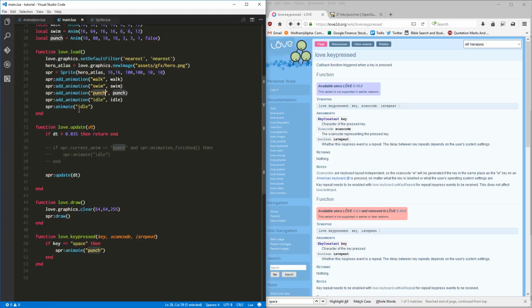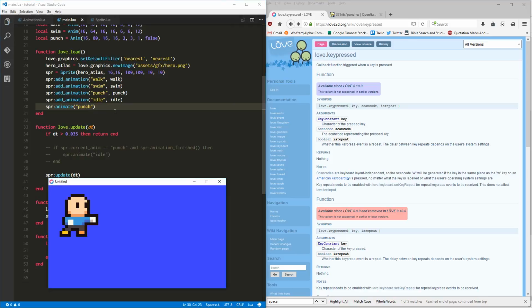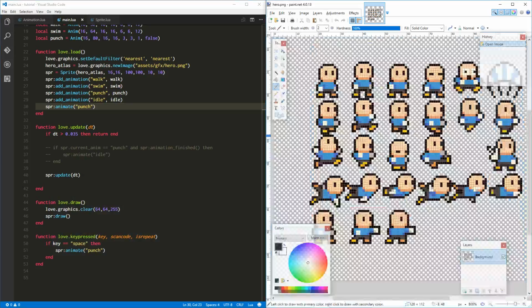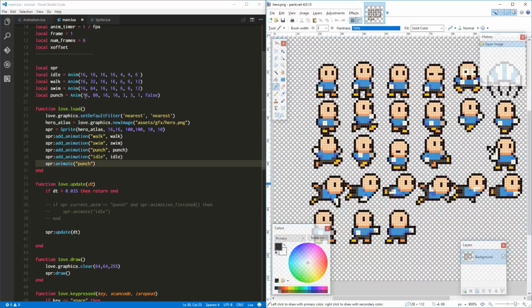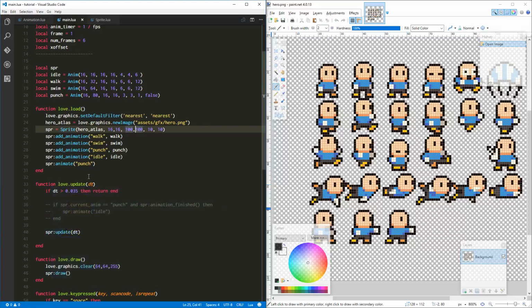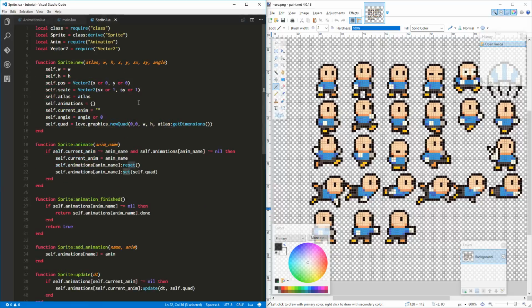Let's check the punch animation. Let's just make sure that it's not... It is. Okay. Did you see that? That's good. I thought it was going crazy there for a moment. Although that is supposed to be, isn't it? Why? Yeah, it's completely skipping this frame. It's skipping this frame. Okay.